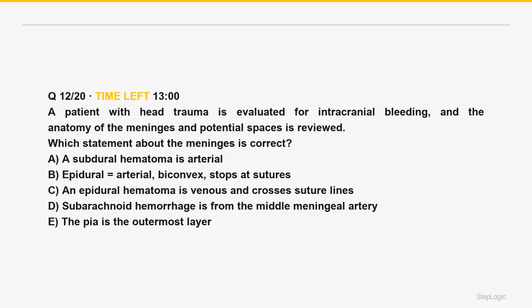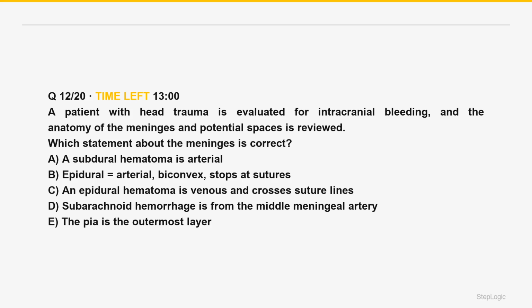Which statement about the meninges is correct? A patient with head trauma is evaluated for intracranial bleeding, and the anatomy of the meninges and potential spaces is reviewed. Read the command: which meninges statement is correct? Dura, arachnoid, pia.